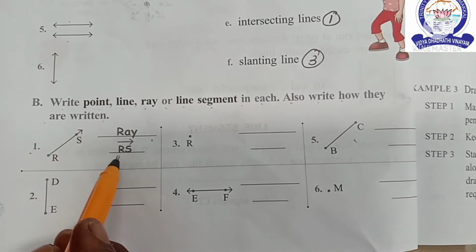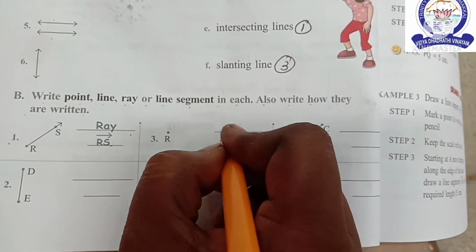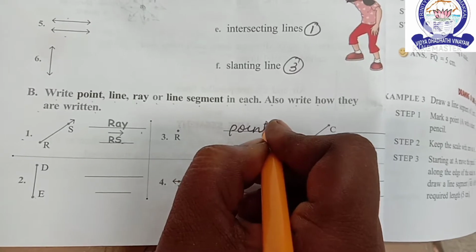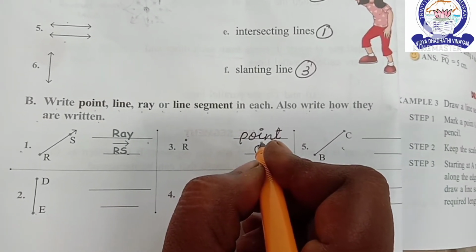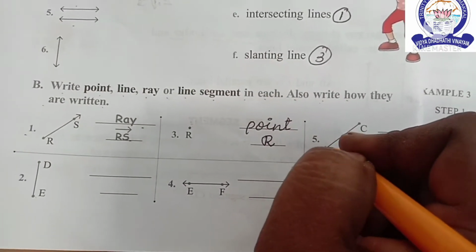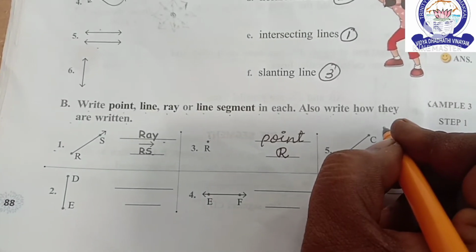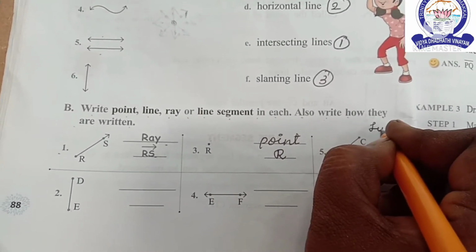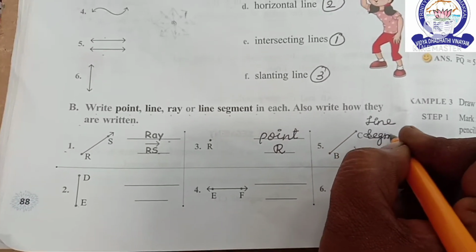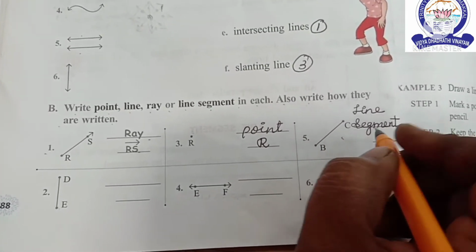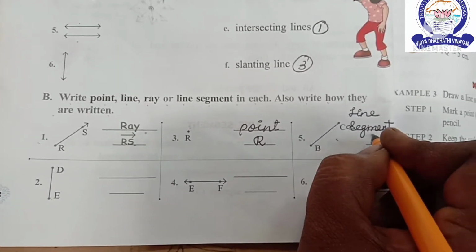This is ray S. Second one, point R. Third one, line segment, written as BC.